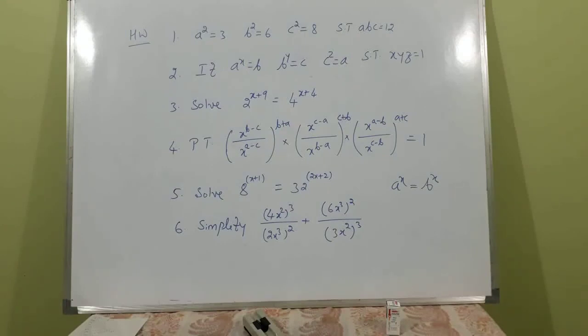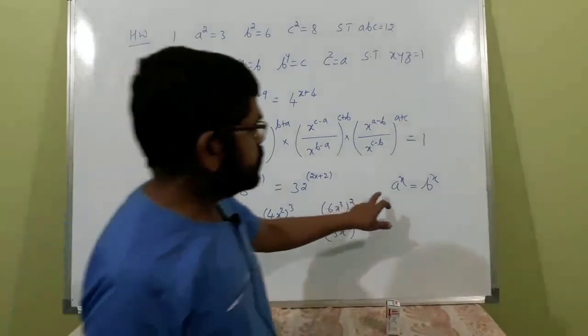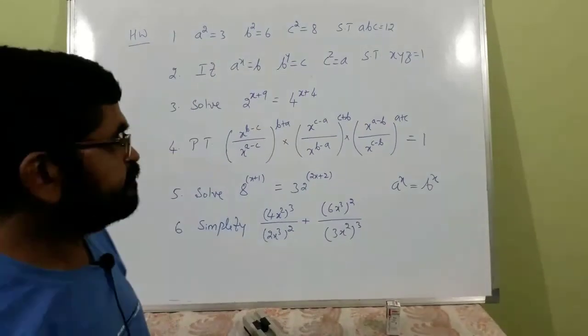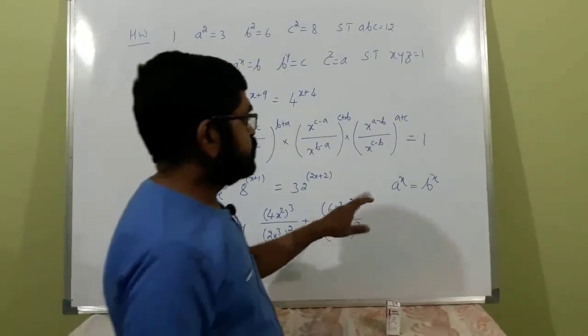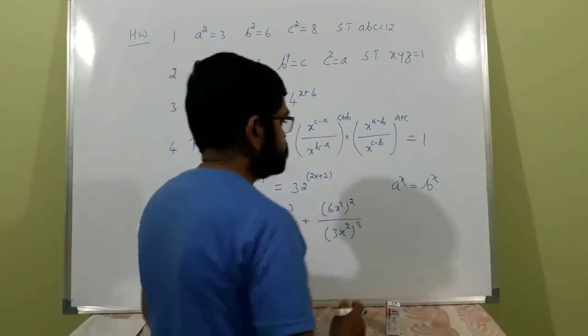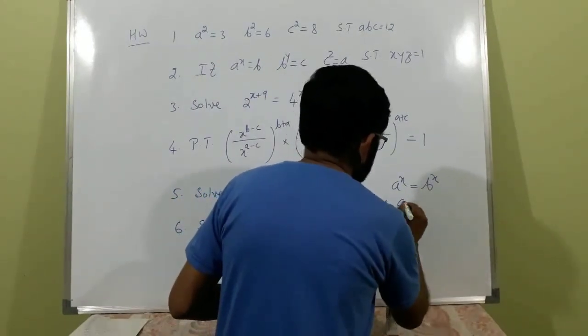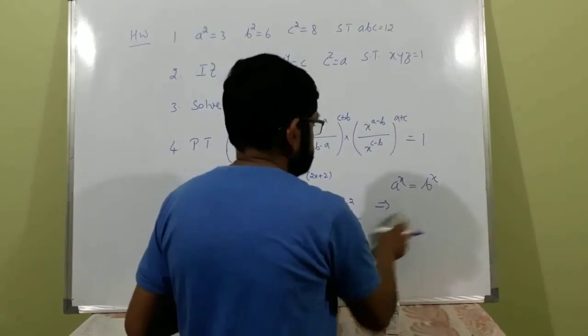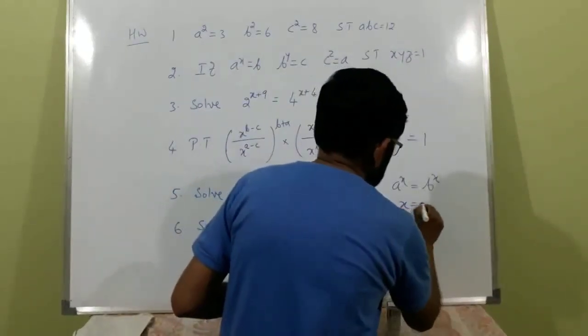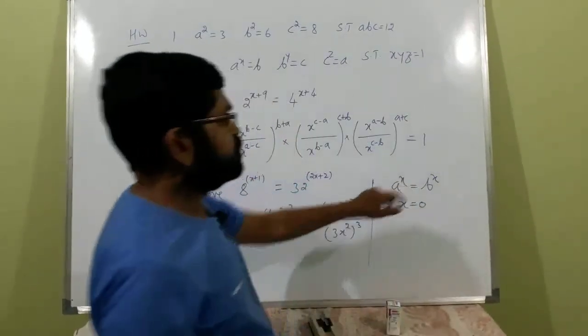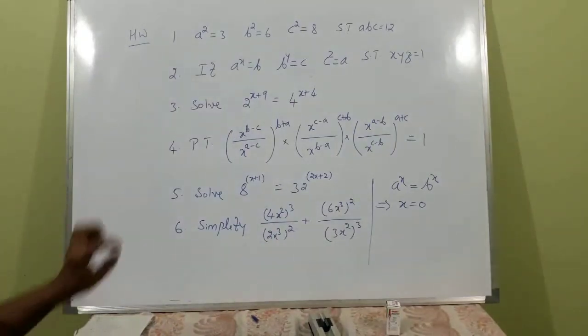Similarly, one thing you have to remember: if a raised to x is equal to b raised to x, then this implies x is 0. This holds always when x is 0.